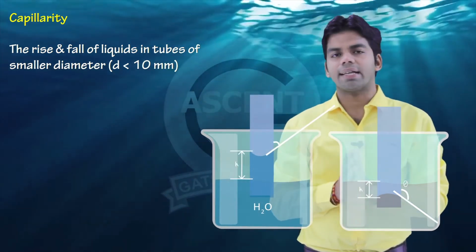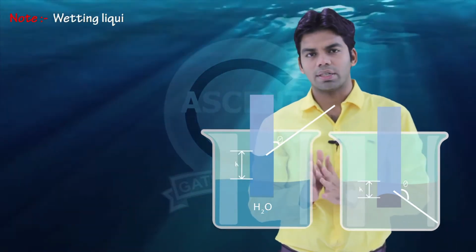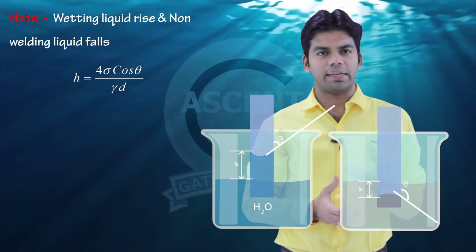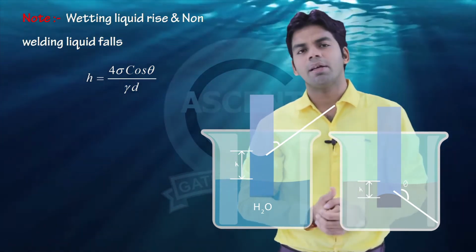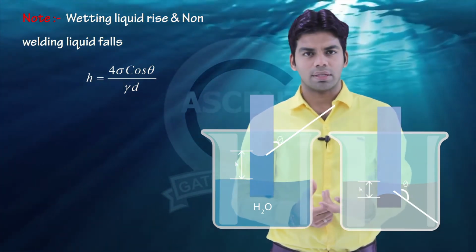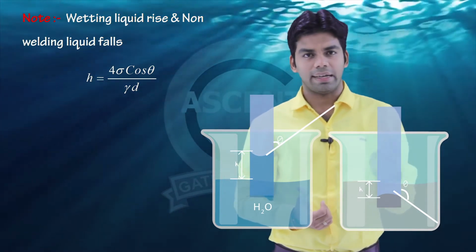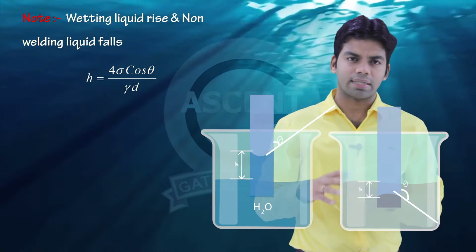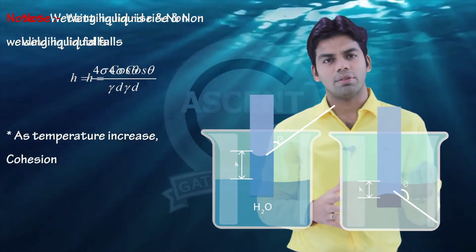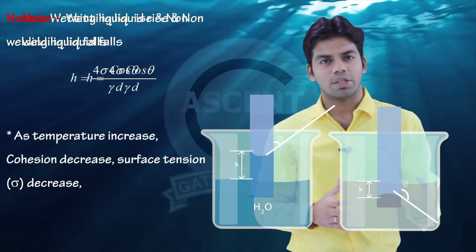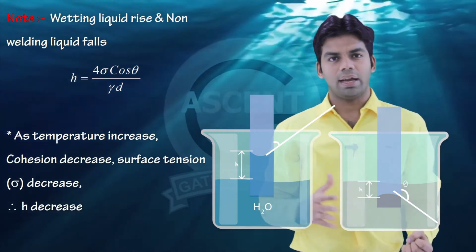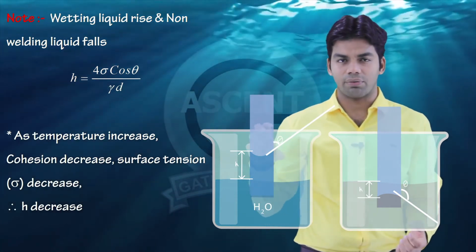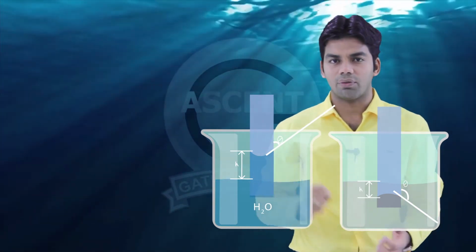So this height h is equal to 4 sigma cos theta upon gamma into d, where d is the diameter of the pipe, and this capillarity, as I told you, is both because of cohesion and adhesion. Now what happens when the temperature increases? As the temperature increases, the cohesion will decrease, so surface tension will decrease, and finally the height of the liquid will decrease.